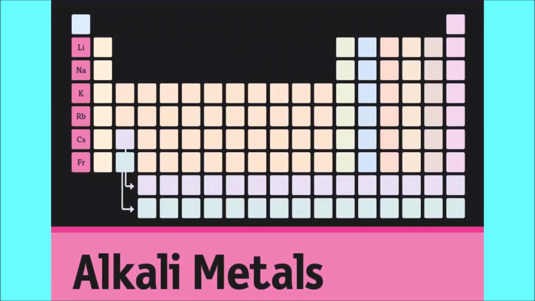Now let us see one by one what these elements are called. So first is group 1. Group 1 is called the alkali metals. As you can see here, it is written alkali metals. Okay, along with the names of the groups, we'll also try to understand the names of these elements, so it becomes easier to understand. This is lithium, sodium, potassium, rubidium, cesium and francium. These are group 1 elements. They are also called alkali metals.